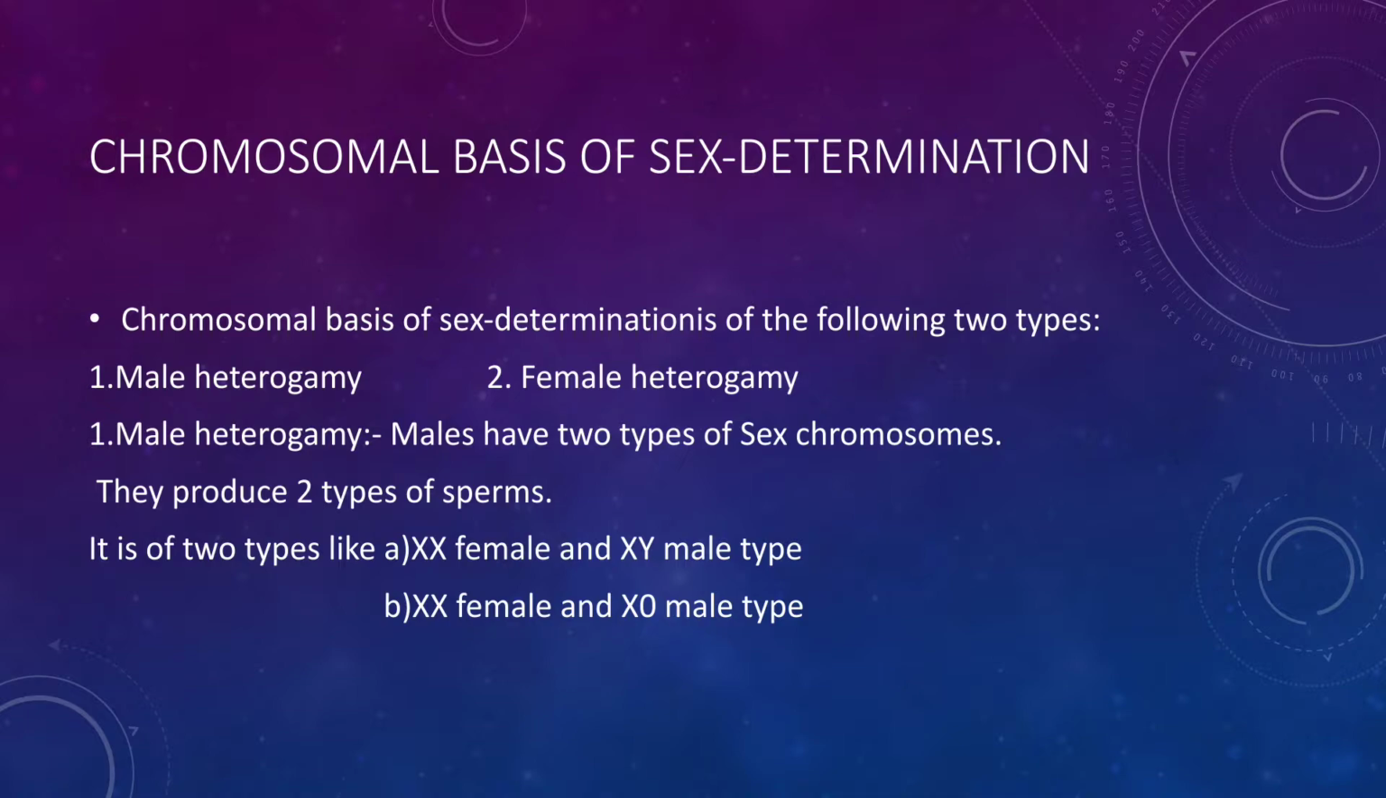In male heterogamy, males have two types of chromosomes, X and Y, and females have one type of chromosome, X and X. But in female heterogamy, the females have two types of chromosomes, Z and W, but males have the same type of chromosome, Z and Z.